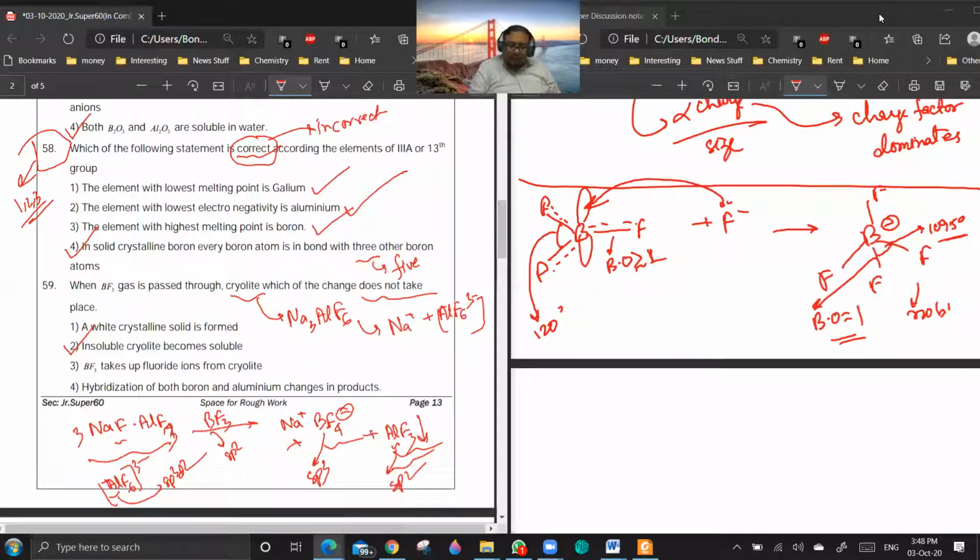This white crystalline solid is basically AlF3. So it won't become soluble because there is still a precipitate here. So answer is 2. Clear? Yes, sir.